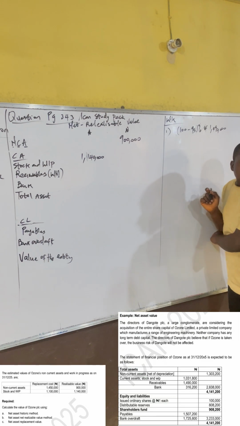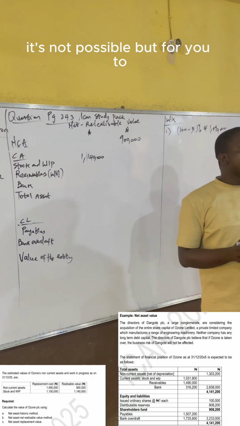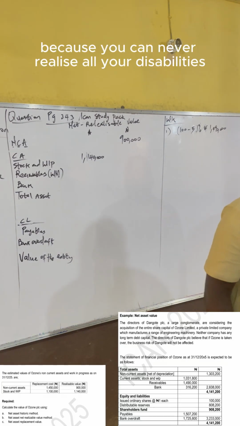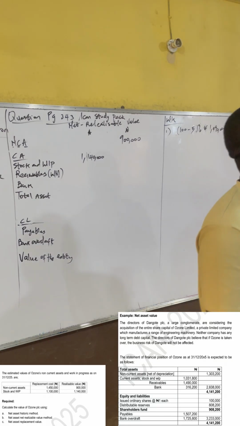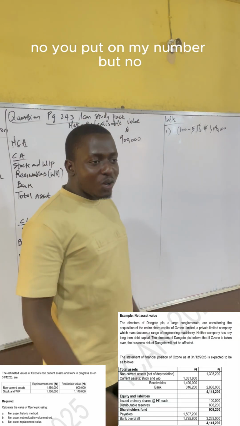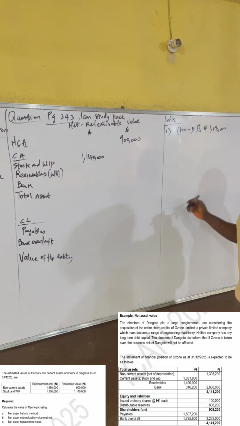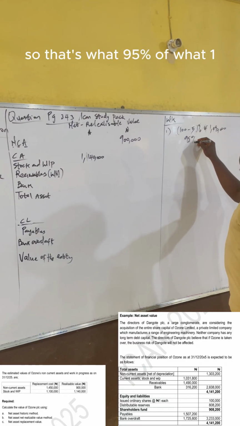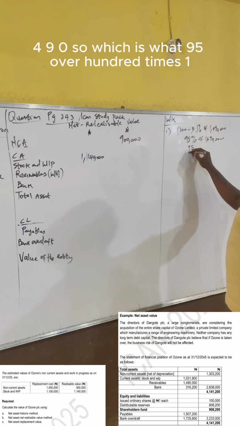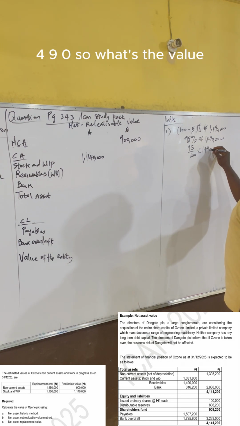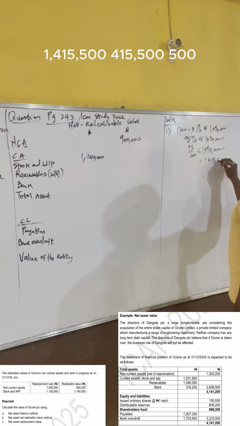But is it compulsory to take a certain percentage on receivables? It's not compulsory, but for the market to know that you know what you are doing, because you can never realize all your receivables. It's not possible. You can't put a gun to their head and say, collect my money back. It's not possible, although in an ideal sense it's possible. So that's 95% of 1,490,000, which is 95 over 100 times 1,490,000. So what's the value? 1,415,500.